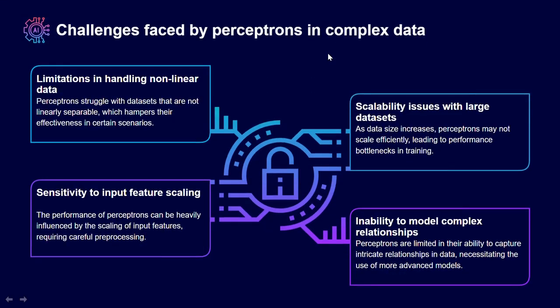And there are some challenges faced by the perceptron in complex data. Complex data can be represented in terms of big data. So there are limitations in handling non-linear data. What do you mean by non-linear data? Everywhere you find such a disadvantage in any concept in machine learning, there will be an advancement. The data is non-linear, which actually means that it is not proper, where you cannot separate the data. For example, I have taken a bucket full of water and there is some oil in it.